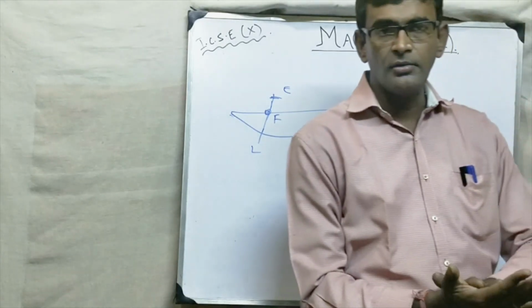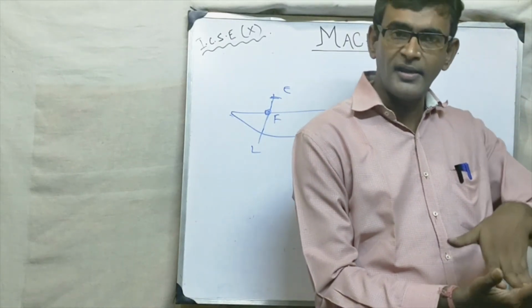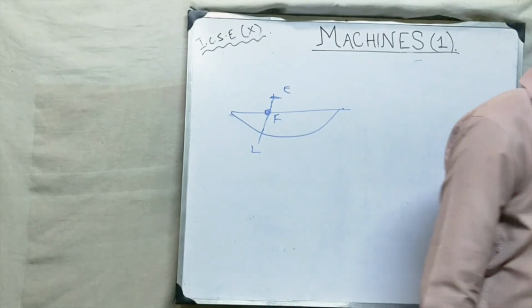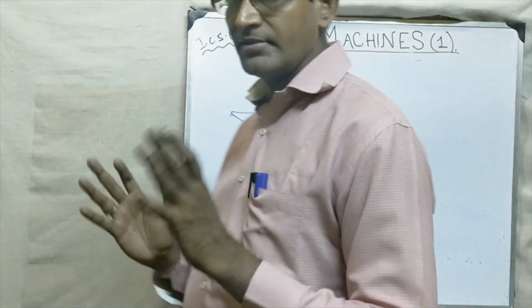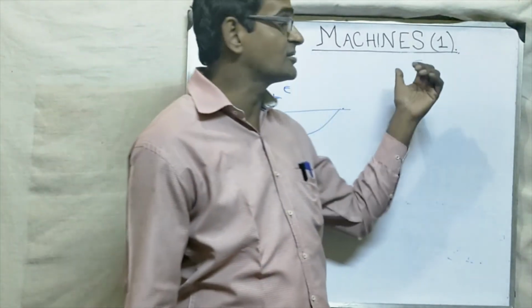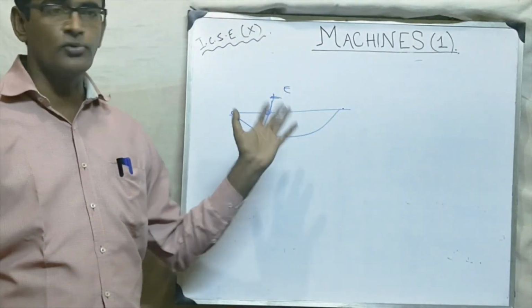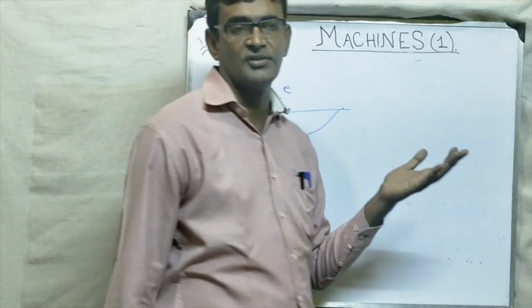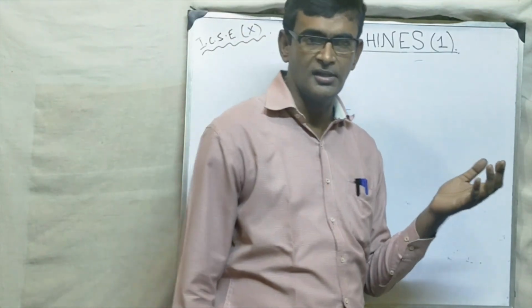And when you are moving upward with the help of the leg, that is an example of a class 2 lever. Okay, students? So we have completed the first video, the first part of this chapter, and very soon we will go to see the second part. Okay, students, till then, have a nice day.